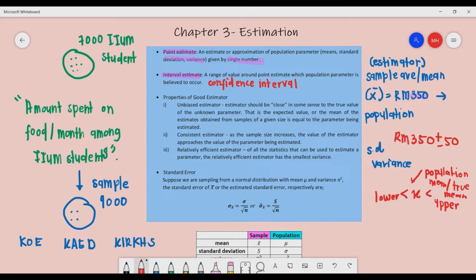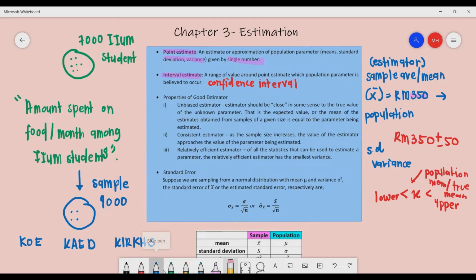You have to take note of these two: point estimate and interval estimate. For a point estimate, we put whatever we have, whether it's the mean, standard deviation or variance, in terms of a single number. Meanwhile, for an interval, we put in a range. We have the lower value and the upper value that represent the parameter, whether it's the mean, standard deviation or variance.